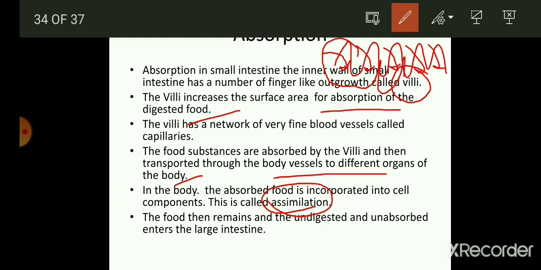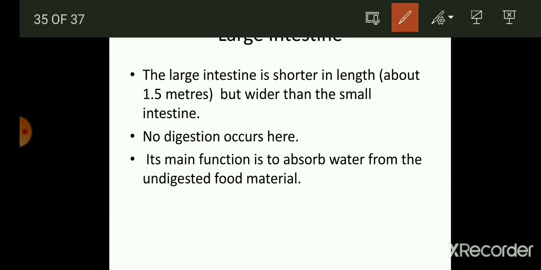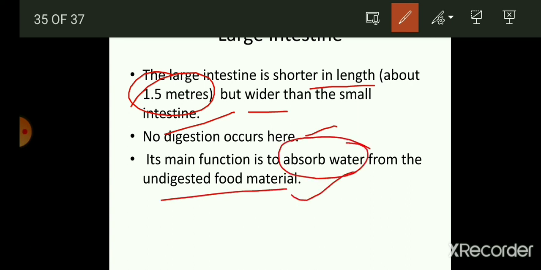The food that remains undigested and unabsorbed enters the large intestine. So in the large intestine there is not much absorption, only the water gets absorbed in it. Large intestine. The large intestine is shorter in length, about 1.5 meters only, but it is wider than the small intestine. No digestion occurs here. Only absorption takes place, and its main function is to absorb water from the undigested material.